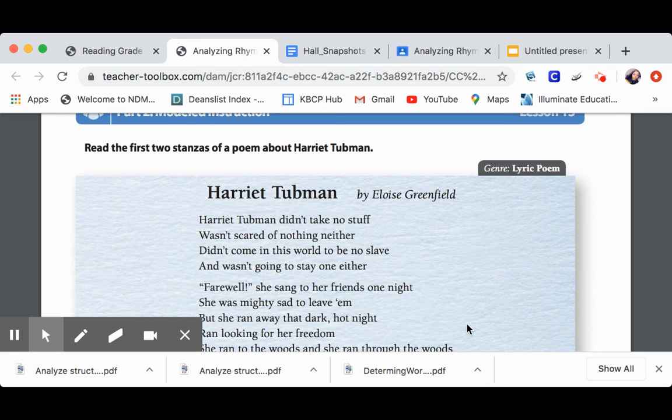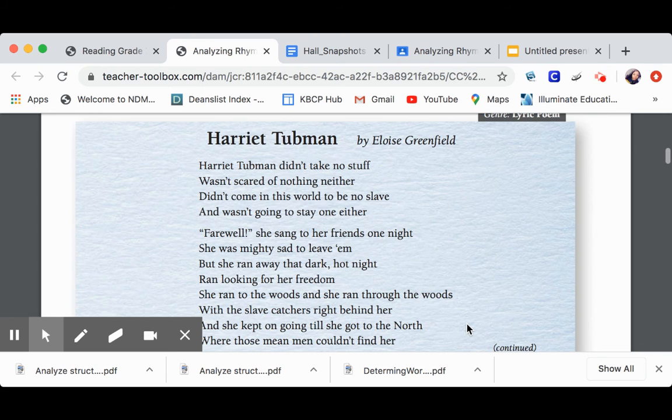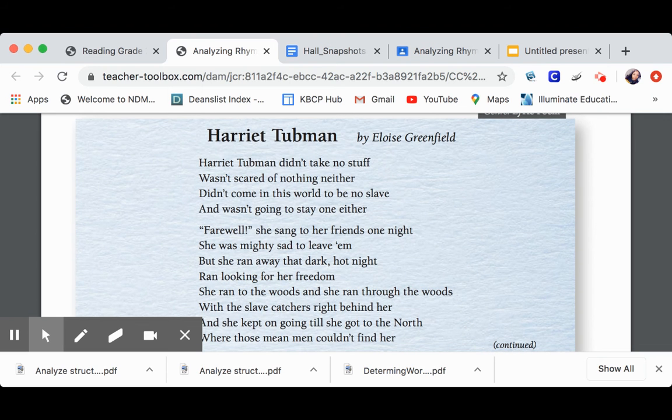So let's go ahead and I want you to just read through it by yourself. I'm going to give you a minute to do that. As we're reading this, I want you to look for sound devices in the poem, okay?